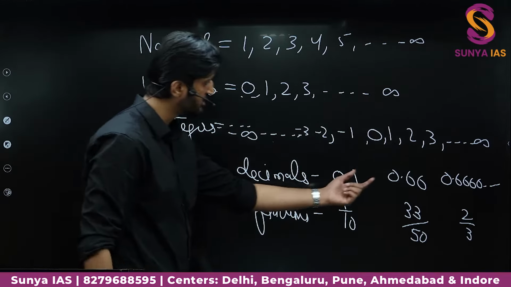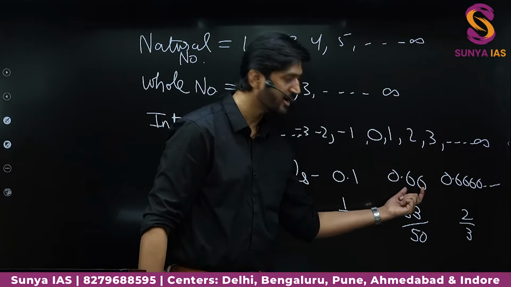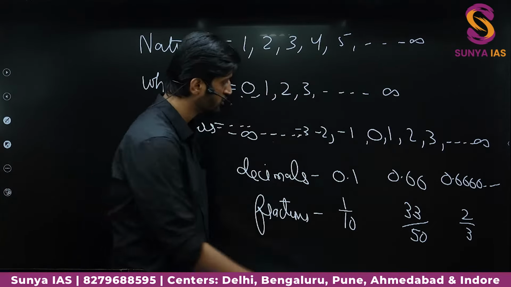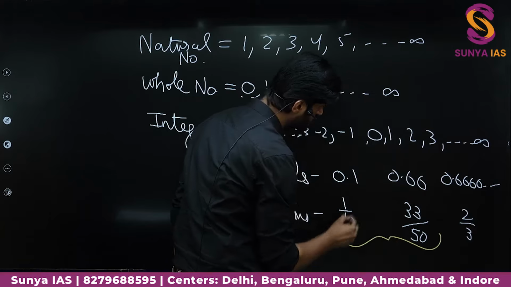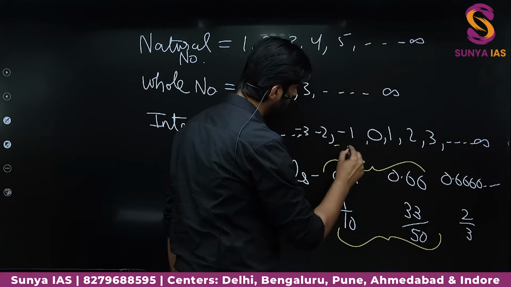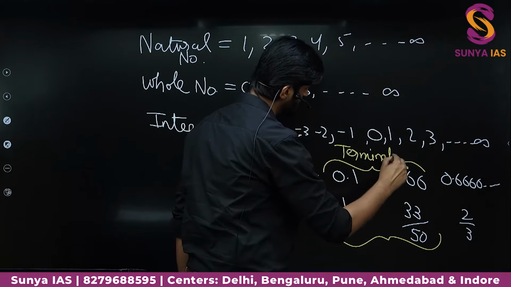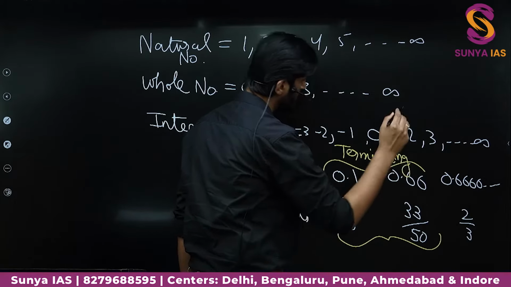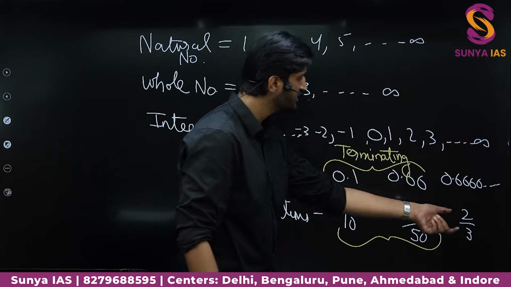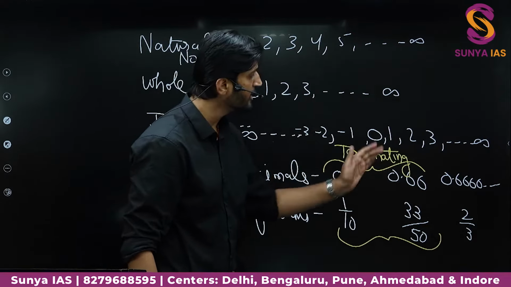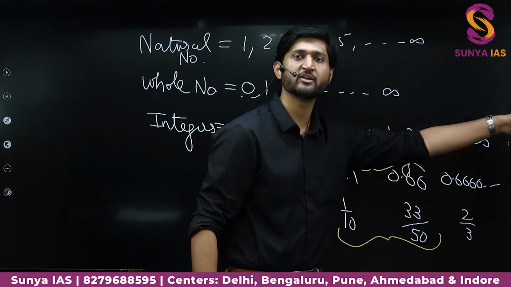These are decimals in which the digits stop after a certain value, so they are terminating decimals. Both of these decimals are terminating decimals. And in the fraction 2 by 3, when you convert it into a decimal, it keeps on going 0.66666 till infinity.